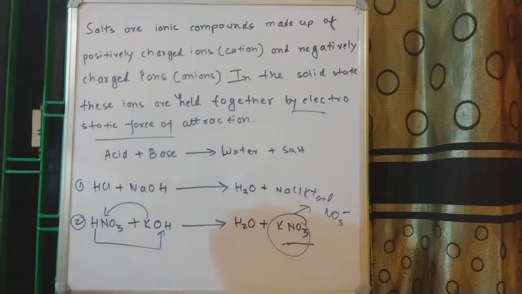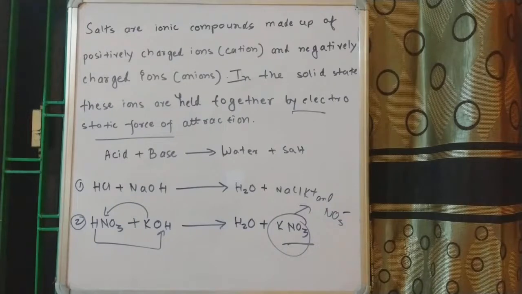We know that salts are formed when acid and bases react. Acids and bases will react, and this will give us the salt. But the question is, what kind of acid and bases are reacting with each other? We know that acids can be of strong, higher strength, lower strength. Similarly, bases can be also strong or weak. So depending on what kind of acid and bases are reacting with each other, the resulting salt will be influenced.